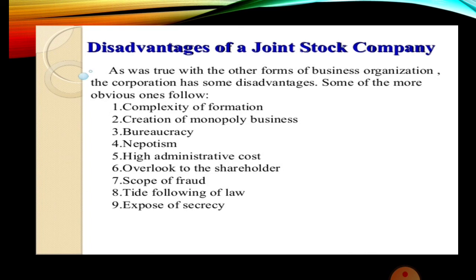High taxation. Joint stock companies have to pay tax at higher rates compared to other forms of business organization. This we have already seen in the previous explanations. So tax payment is also one of the advantages, but it is also one of the features which has a disadvantage, because we have to pay more. As we get more return from the business, we have to pay a larger amount of taxes. So that is also considered a disadvantage.